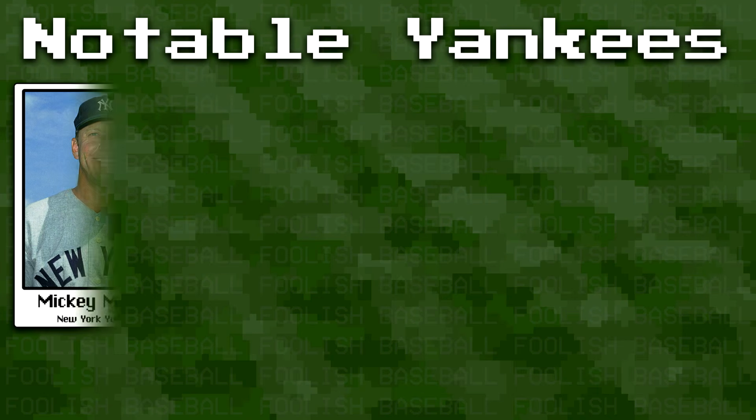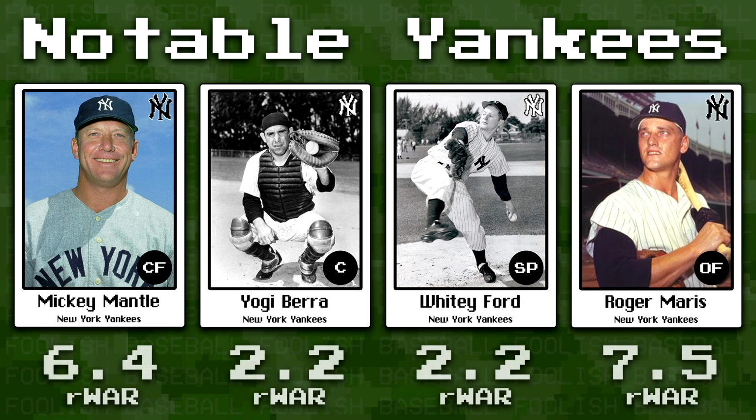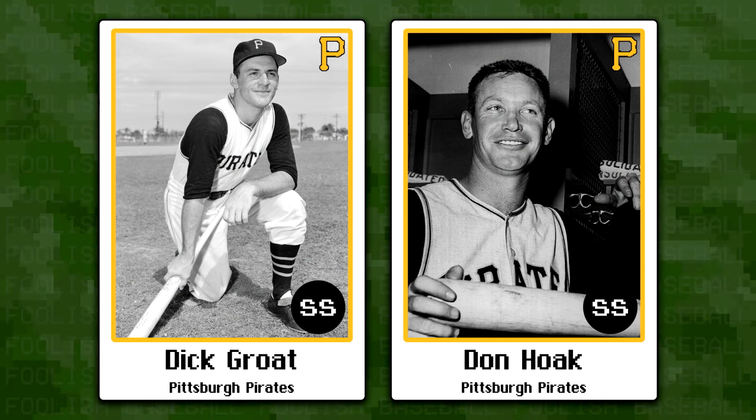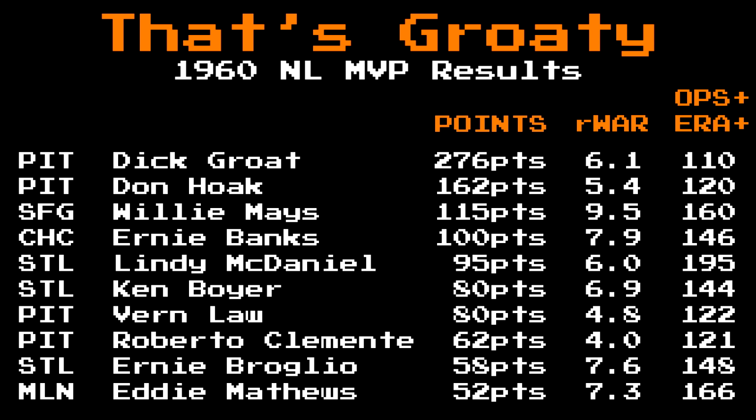The Yankees boasted a trio of Hall of Famers with Mickey Mantle, Yogi Berra, and Whitey Ford, but their top player by WAR was actually the league MVP, Roger Maris. The Pirates had a legend of their own in Roberto Clemente. They also had, and I'm not making these names up, Dick Groat and Don Hoak, who somehow finished 1-2 in MVP voting ahead of Willie Mays and Ernie Banks. I guess the voters really just wanted to give it to the pennant winners back then.